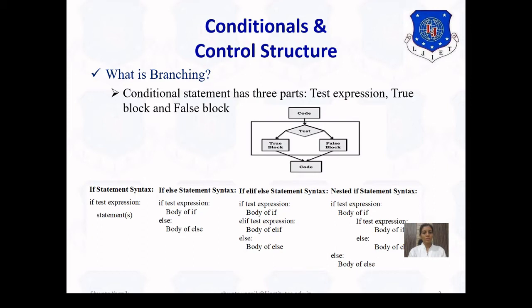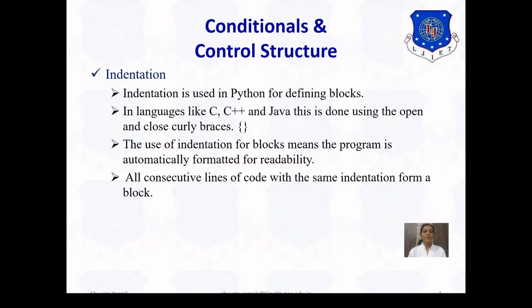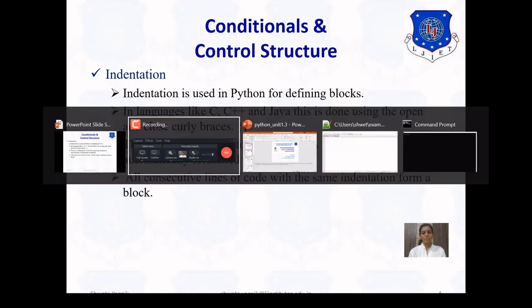Before going with the examples of the if statement, we will see the indentation used in Python. Indentation is used in Python for creating a block. As in C and C++ we used curly brackets to form a block, but in Python we use indentation. The use of indentation makes the program more readable, and all consecutive lines of code with the same indentation form a block. So let's begin with the examples of if.